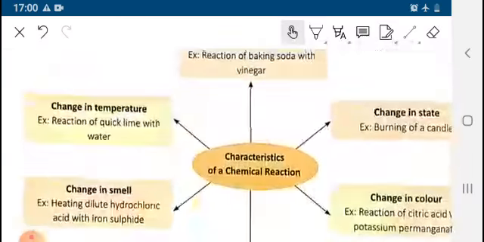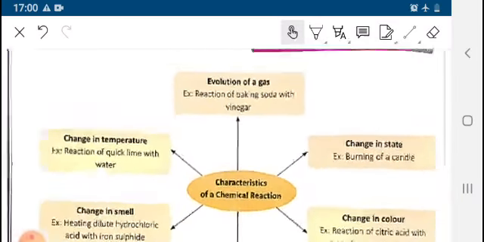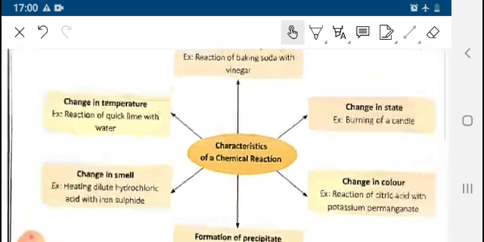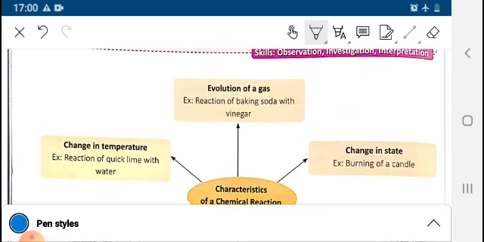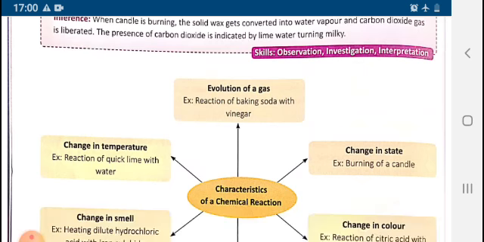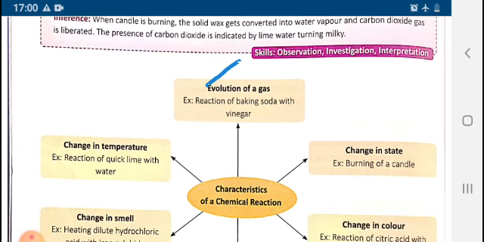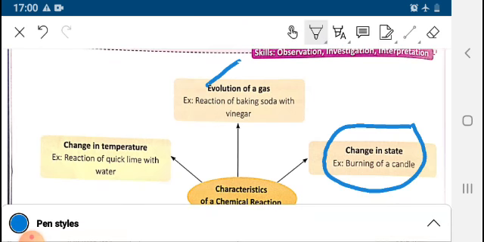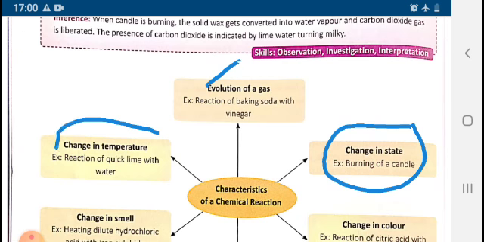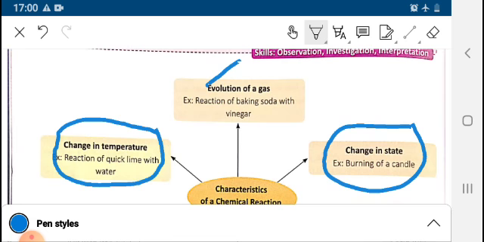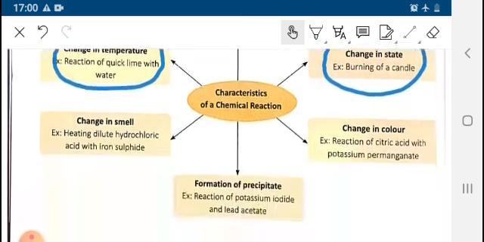In this, there is a summary for each and every reaction. First is evolution of gas. Reaction of baking soda with vinegar, CO2 gas will be released. Change in state, burning of candle, candle burning is considered as change in state. Change in temperature, reaction of quicklime with water.